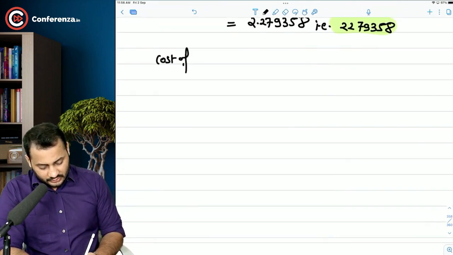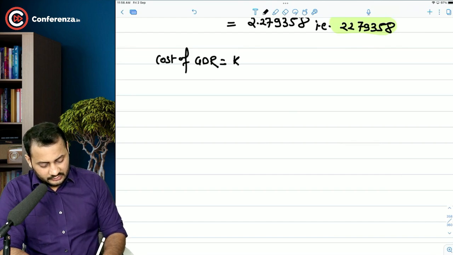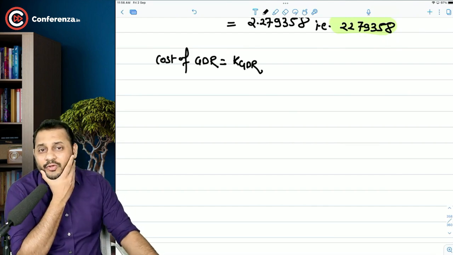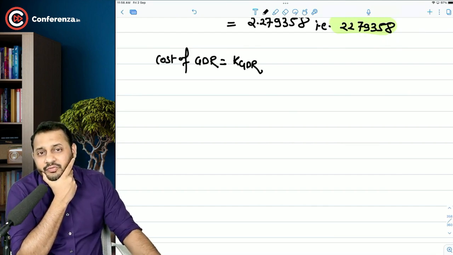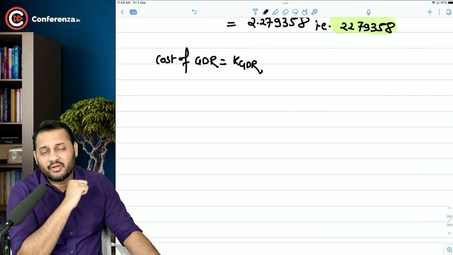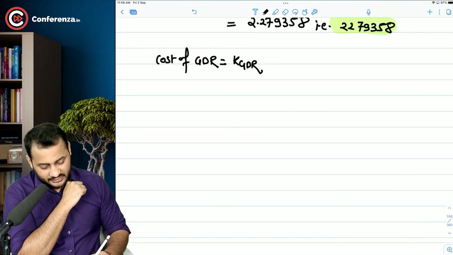Cost of GDR is nothing but the KGDR. It is as good as calculating cost of equity. And how did you calculate the cost of equity in the chapter security valuation? It's very simple, sir.